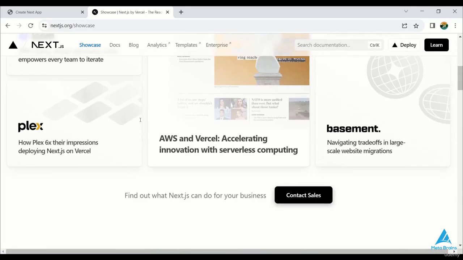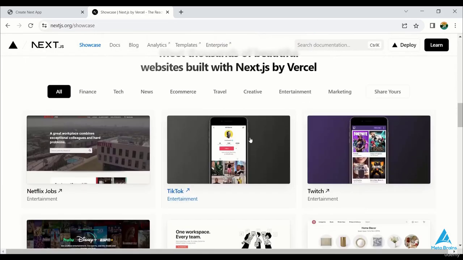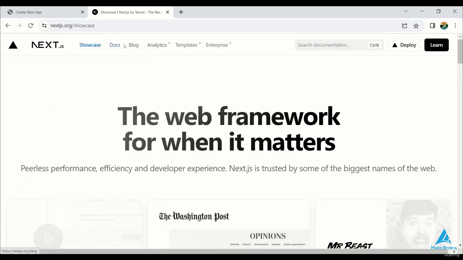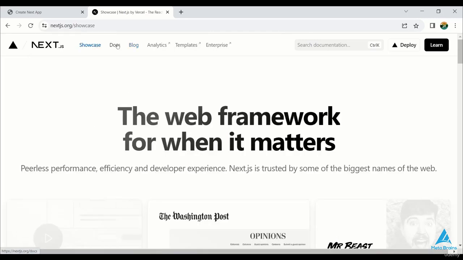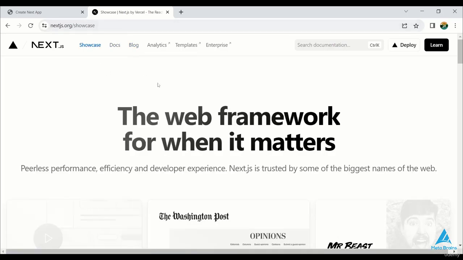So there are different sections on the showcase page, and we can divide these different sections into components. Most of the components used here are for the different pages like showcase, docs, blog, etc. When I jump from one page to the second page, I can't see any loading over here. So this is the benefit of making a single page application, and the user experience becomes better. Components are made so that we can distribute the data into different components. If we use all the data in one component, the file becomes larger and it becomes difficult to manage. That's why we make different components.